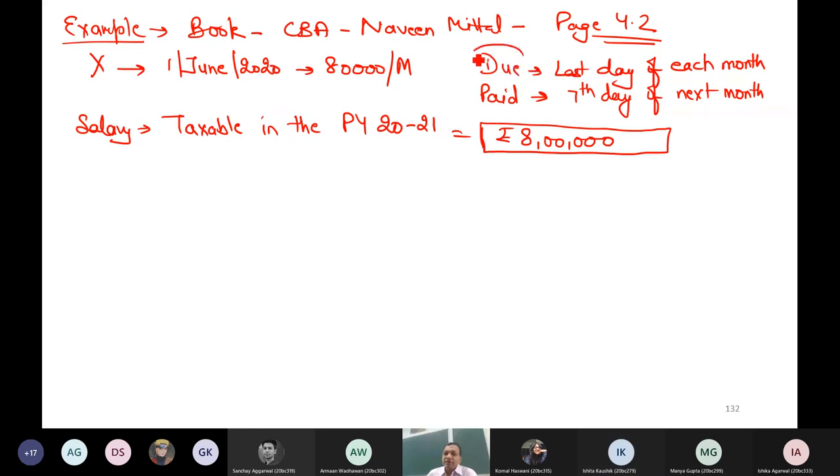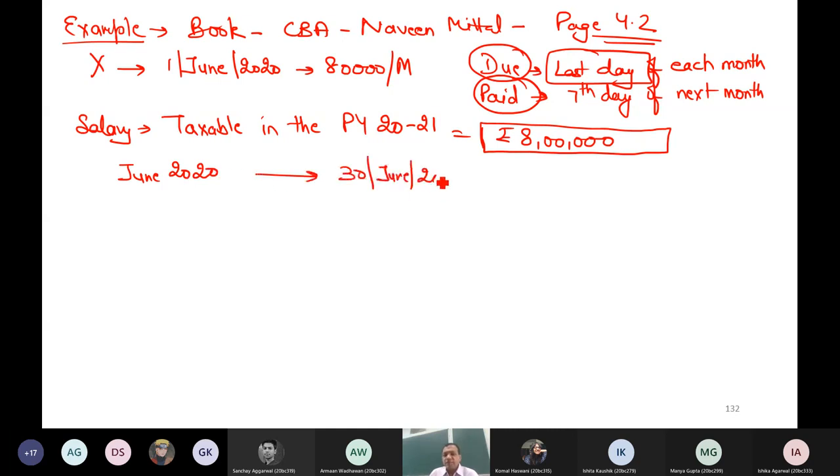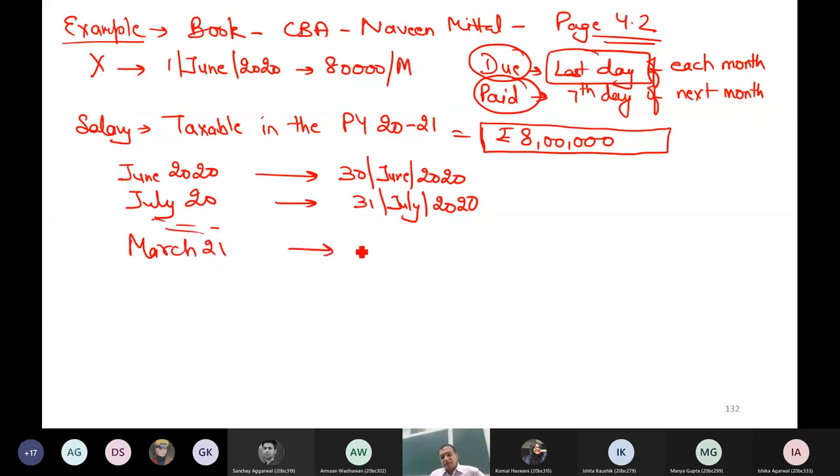So out of due and paid, which date is earlier? The last day. So the due date is earlier. So I can say June 2020 salary is taxable on 30th June. And similarly, the chain goes on. July 20 salary is taxable on 31st July. And similarly, you continue with each and every month. March 2021 salary is becoming taxable on 31st March 21.